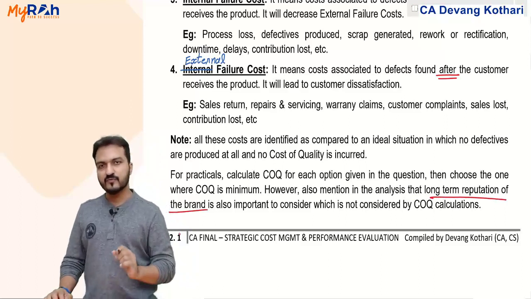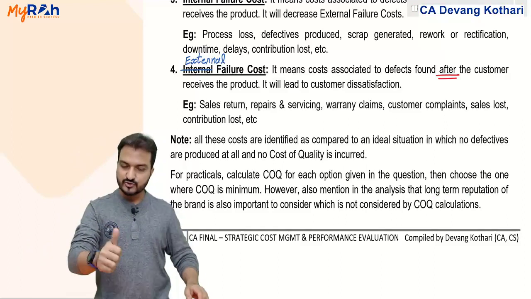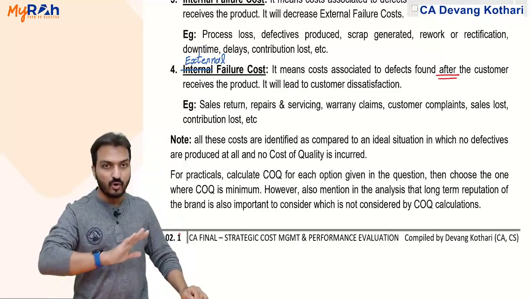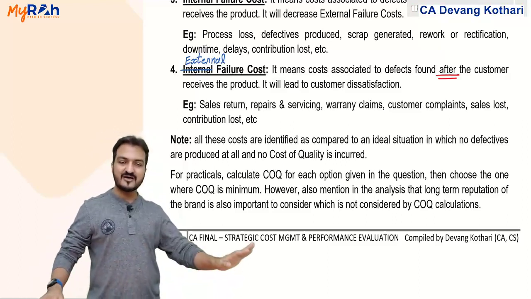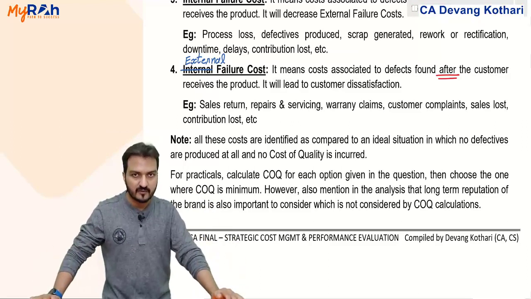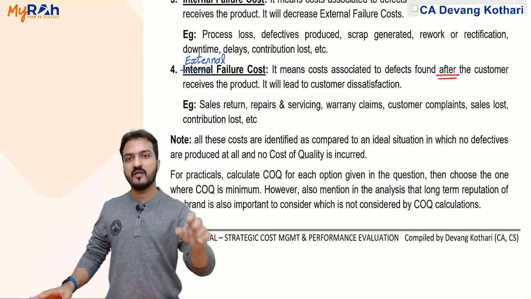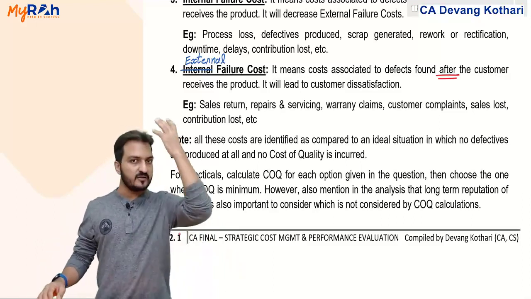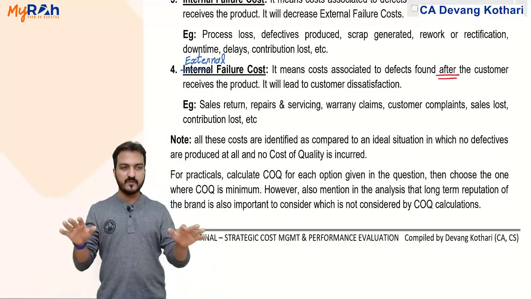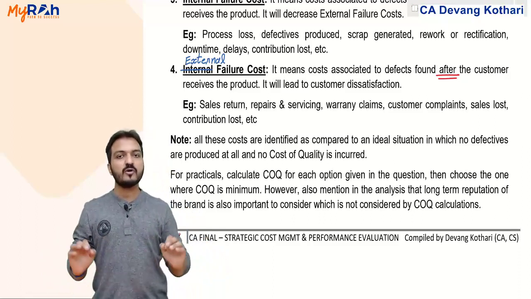Like for example, what if your practical question had two situations? Situation 1 said that don't incur any training cost, no prevention, no appraisal cost. If the defectives are produced, let it be produced. Calculate the cost of those failure. That is situation 1. Situation 2 says that you incur training cost, appraisal cost, so that the failure cost will reduce. Now out of these two situations, as per the calculation, you will choose the one which has total cost less.